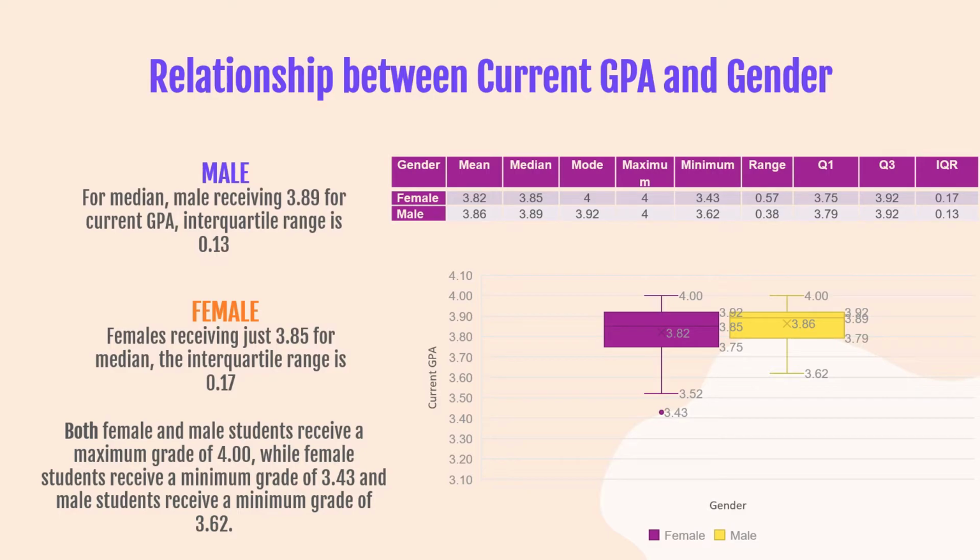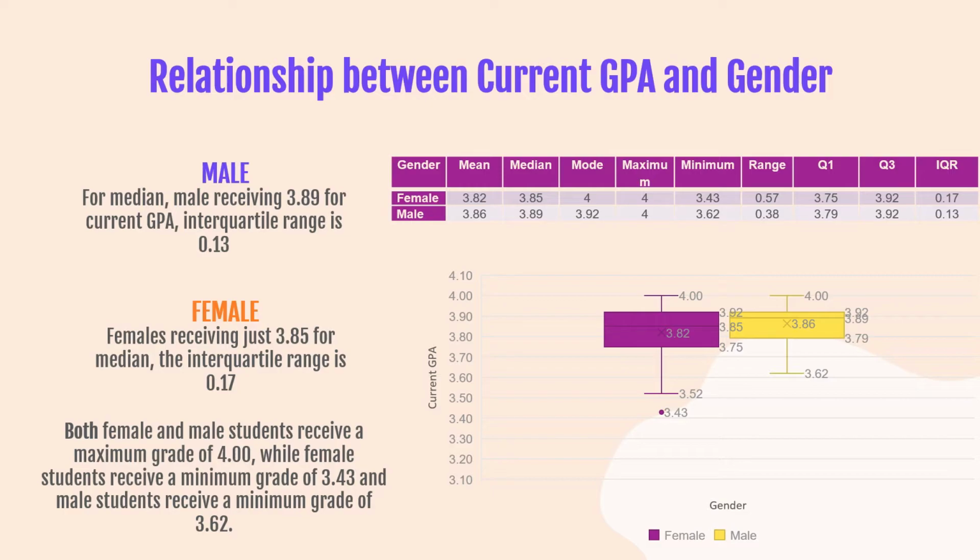Relationship between current GPA and gender. Based on the median from the table and graph, we can see that male perform better than female, with male receiving 3.89 for current GPA and female receiving just 3.85. Since it is insensitive to outliers, the median is used as the central tendency indicator.